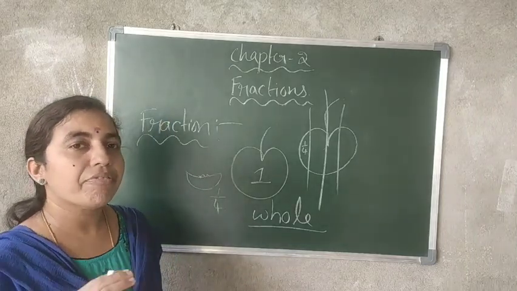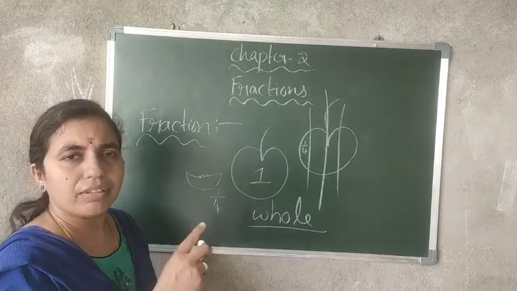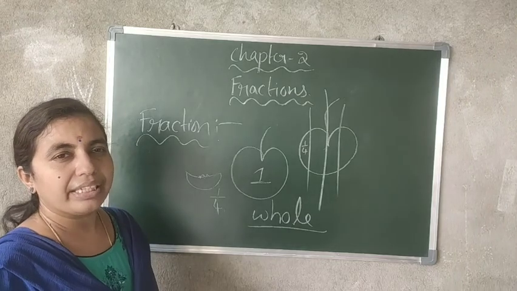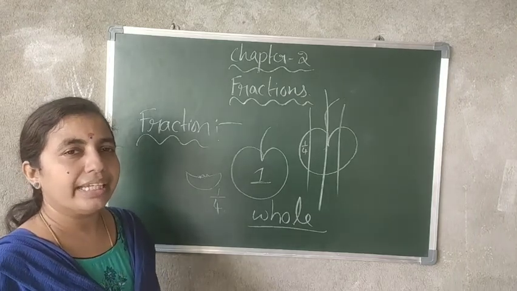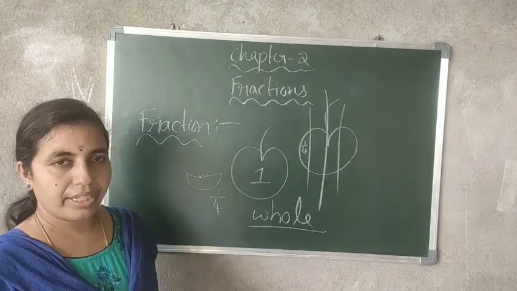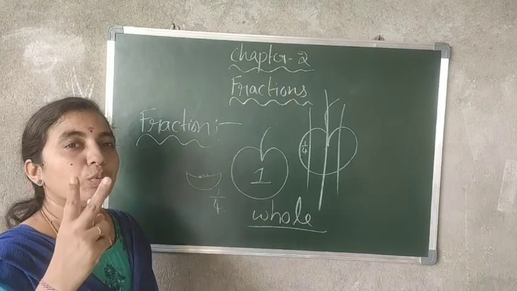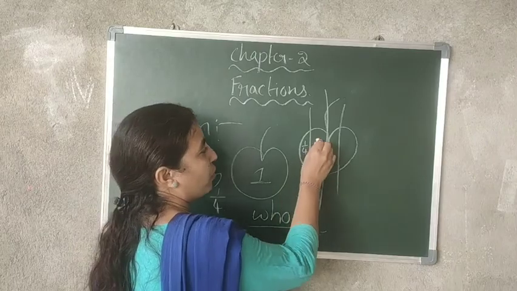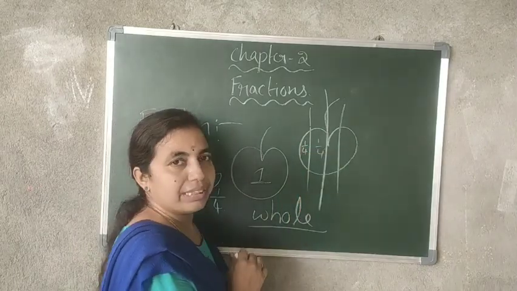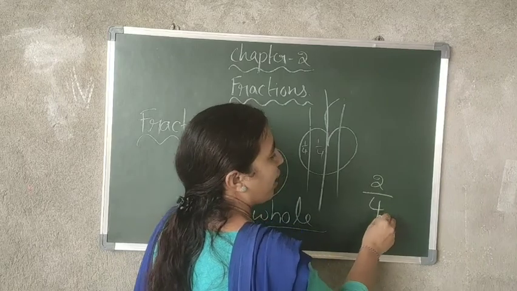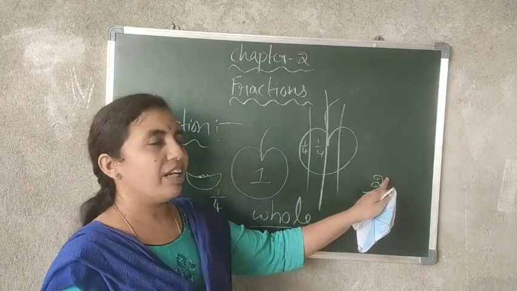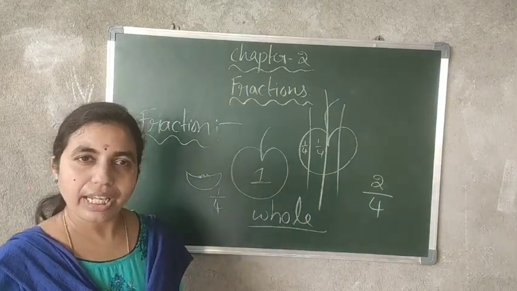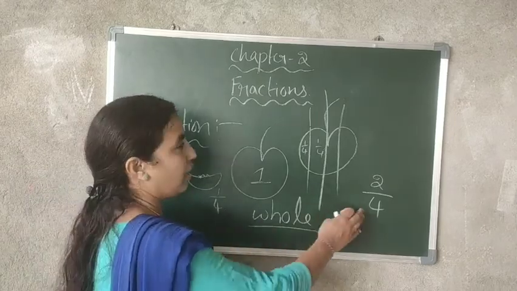What do we call that one? Fraction. If it is 1 piece, you say 1 by 4. But one of your friends doesn't like that apple, so he gave it to another friend. Now, that friend has 2 pieces of apple. One is 1 by 4, another is 1 by 4. What is that fraction? 2 by 4. Among 4, he got 2 pieces. So, this is generally a fraction.